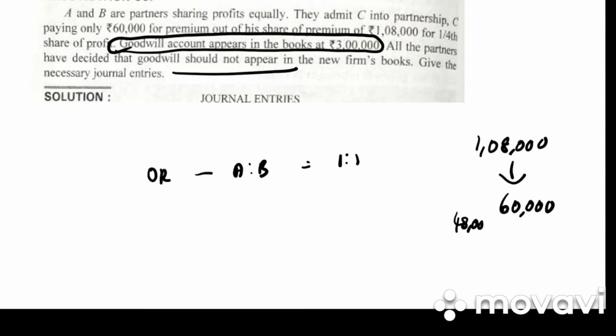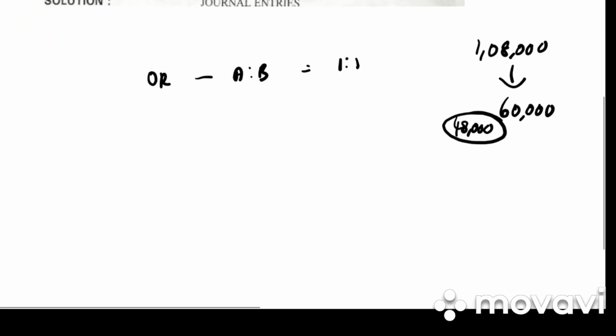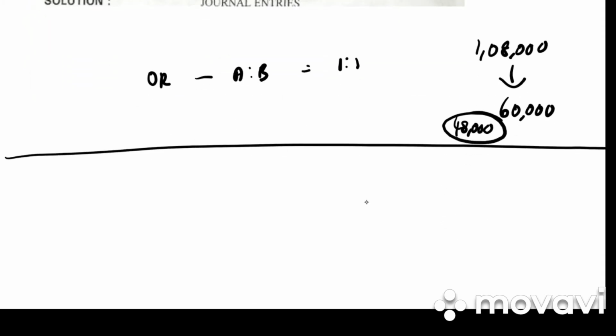That is how much? 48,000. So what is the first step? We need to calculate the sacrifice ratio. What is the old ratio? Old ratio is already given in the problem, that is equally 1:1. C is admitted for 1/4 share.